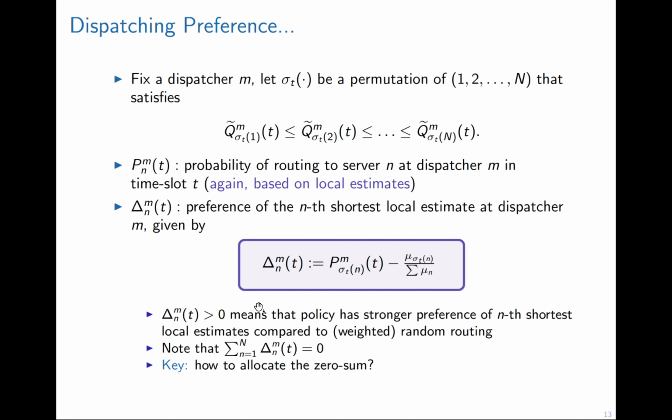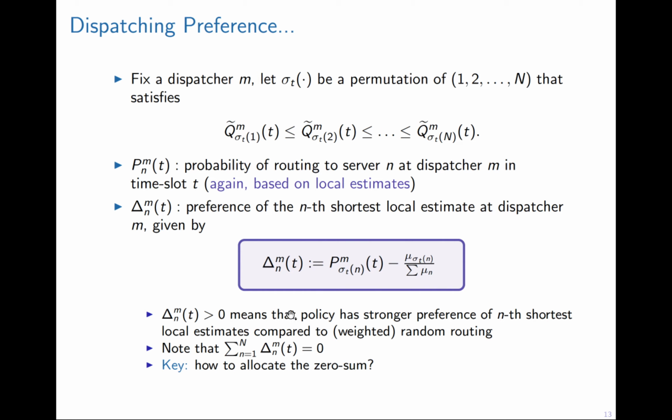As you can see, if the delta MNT is larger than 0, it means that this particular policy has a stronger preference for the N-th shortest queue, or N-th shortest local estimate, compared to random routing. And we can also note that the summation of the delta term is equal to 0.